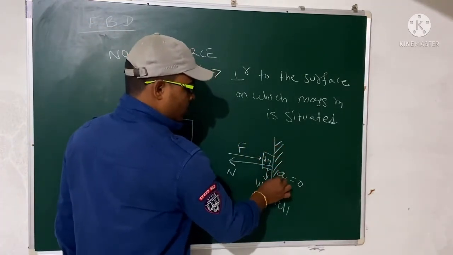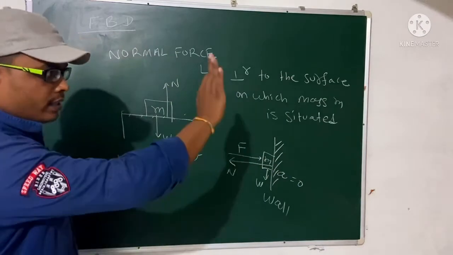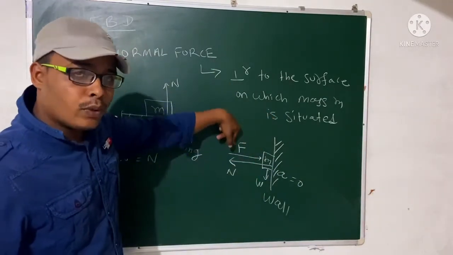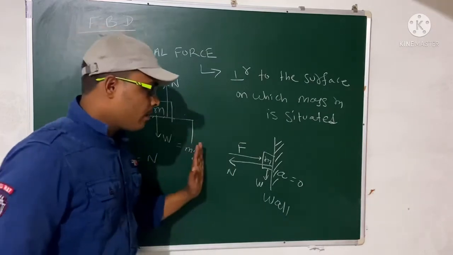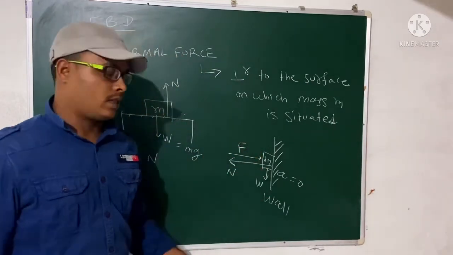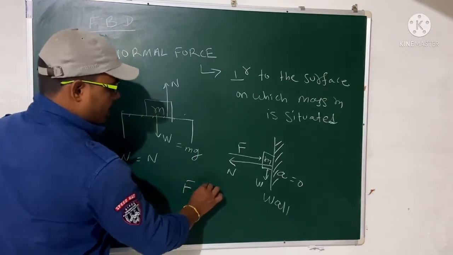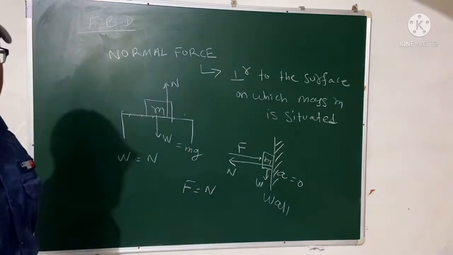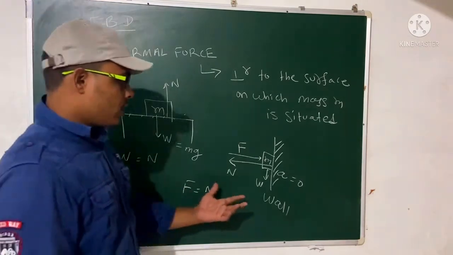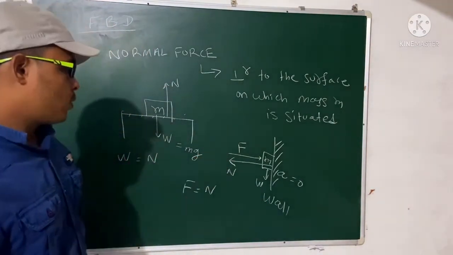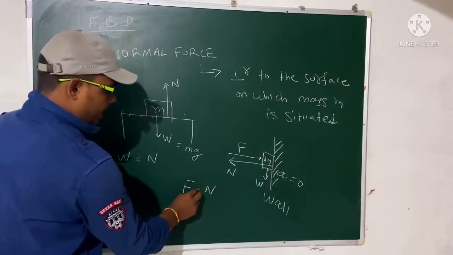Okay, so the wall is not horizontal, the wall is vertical. If you drop it without giving a force, if your F is 0, then the mass will fall down, but we have given some force to press the object. So in this case your F will be equal to N, right? So your acceleration is 0. So it does not depend upon the weight, but it depends upon the force. So your F will be N, right?